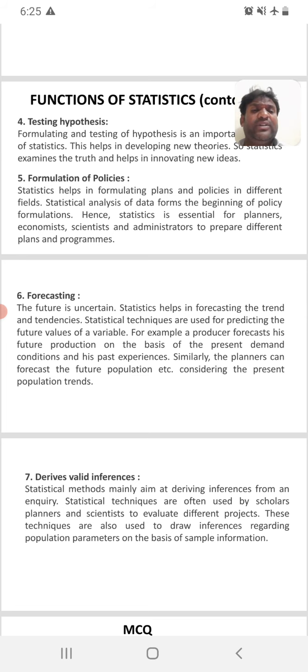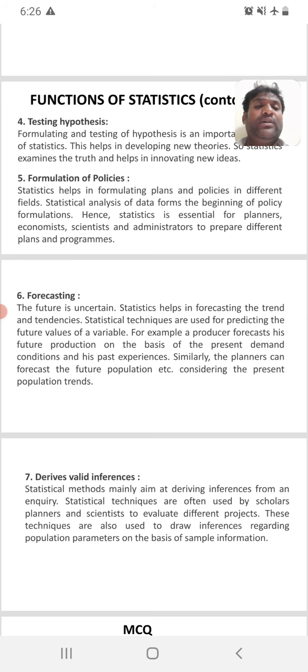Like that, for example, once every 10 years the government makes a census. In that census, they collect total population, male, female, category wise, literate, illiterate, everything. Why? It helps the government to take decisions and formulate policies.